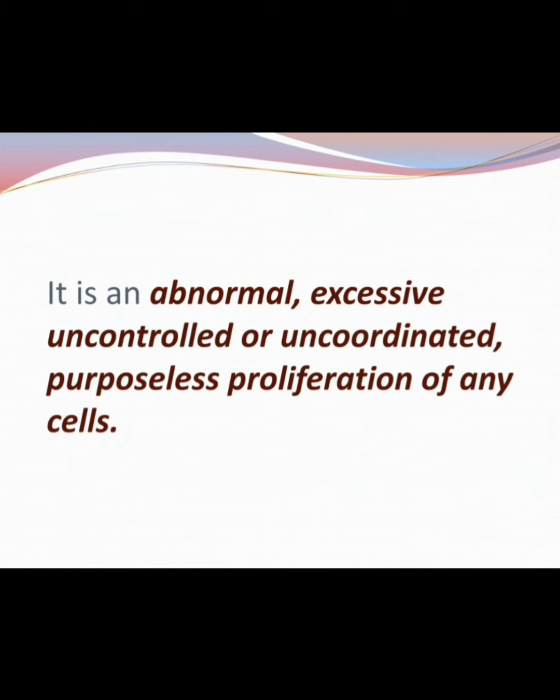Basically, when a cell has lost control because of any environmental factor, exposure to carcinogens, gene mutation or failure of immune response, then the cell divides continuously, far from normal, forming a mass or bulk, and this is known as cancer.